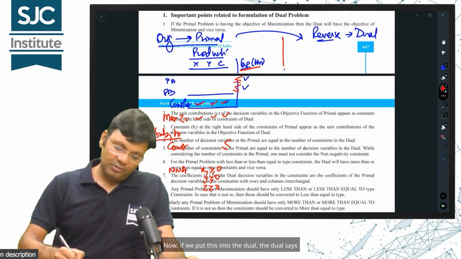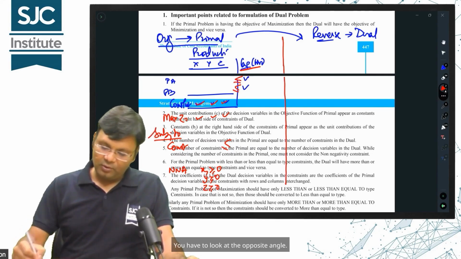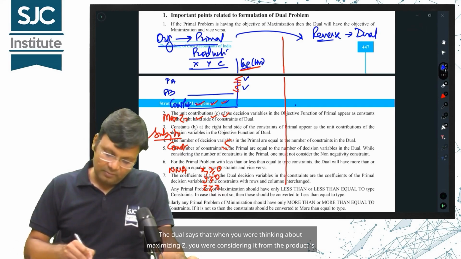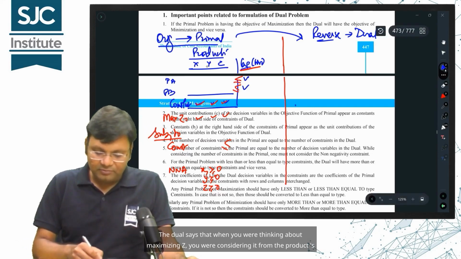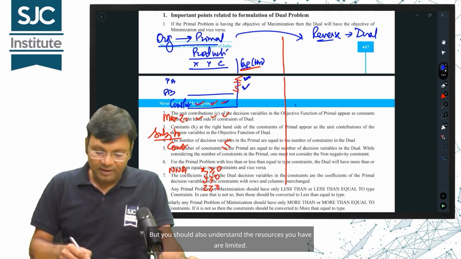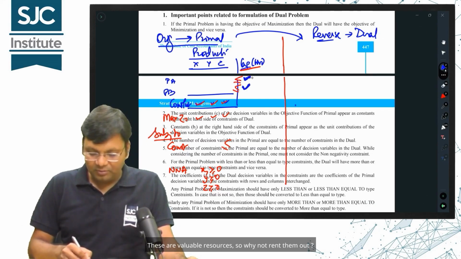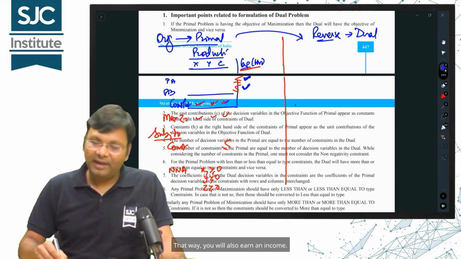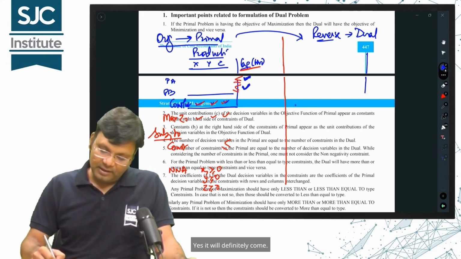Now, if we put this into the dual, it says you have to look at the opposite angle. The dual says that when you were thinking about maximizing Z, you were considering it from the product's angle. But you should also understand that the resources you have are limited. These are valuable resources, so why not rent them out? That way, you will also earn an income. Yes, it will definitely come.